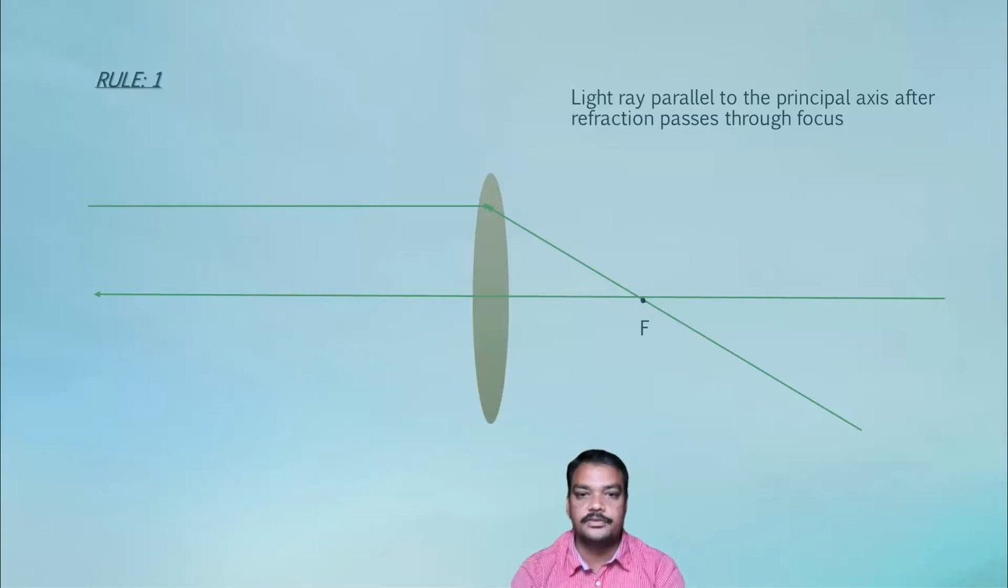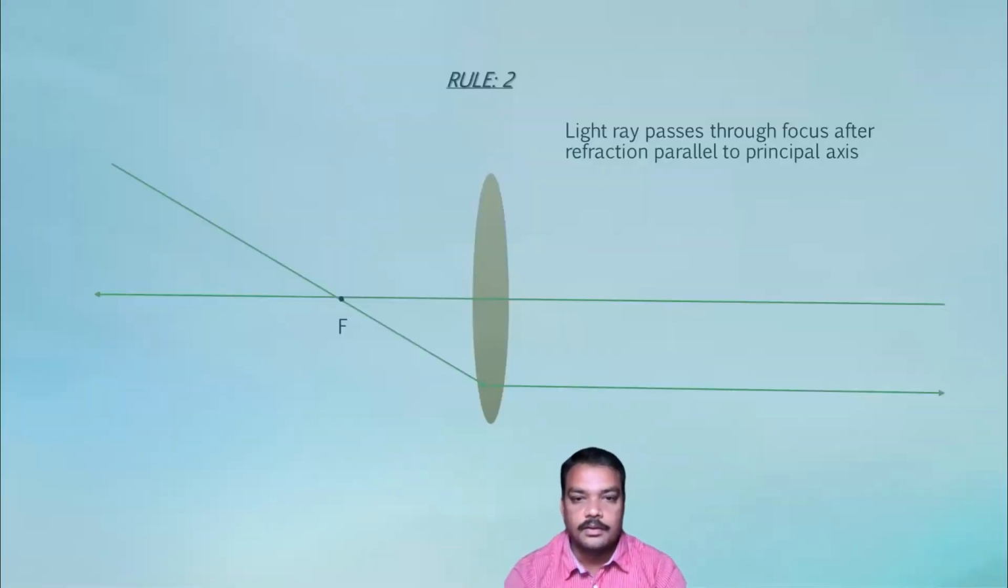An example as shown in this figure: a light ray strikes a convex lens exactly parallel to the principal axis. After refraction, it passes through the principal focus of the lens. Rule 2. When a light ray is incident on a convex lens through the principal focus, after refraction, the light ray would be parallel to the principal axis.